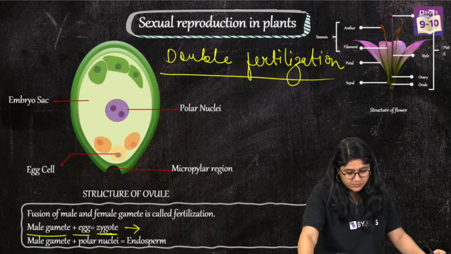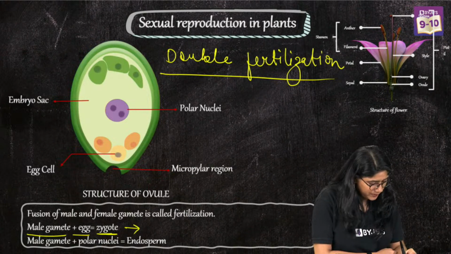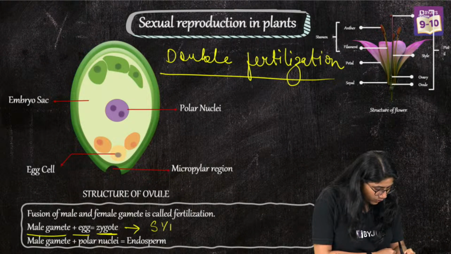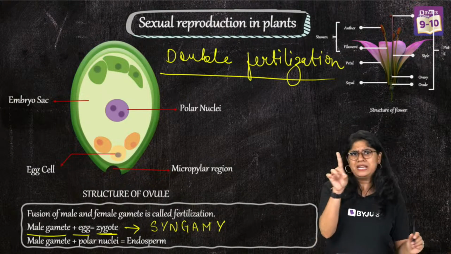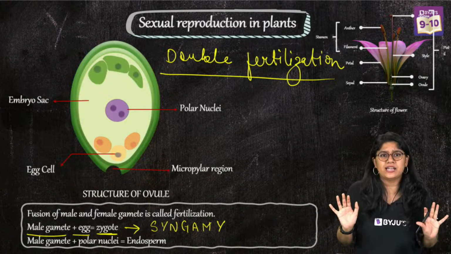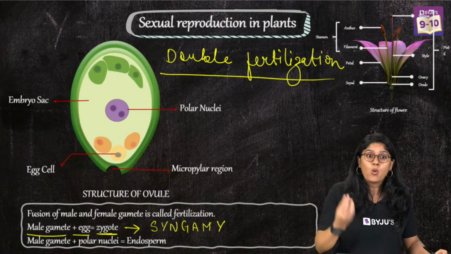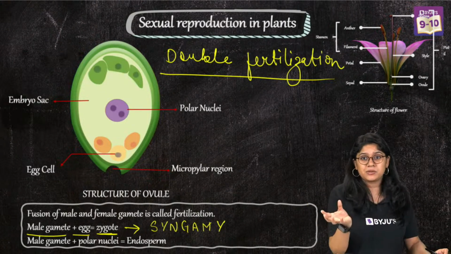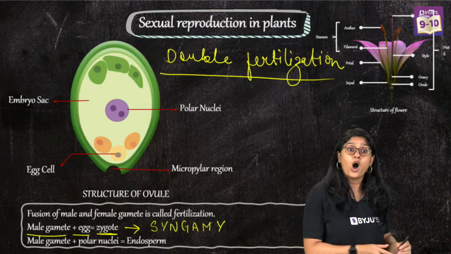And what do we call it? We call it syngamy. You can remember this word, it will help you. I'm writing in caps so that all of you can see. So the first male nucleus will come and fuse with the egg cell, and we'll have syngamy, the first fertilization. What is fertilization? Fertilization is nothing but the fusion of male and female gametes together.